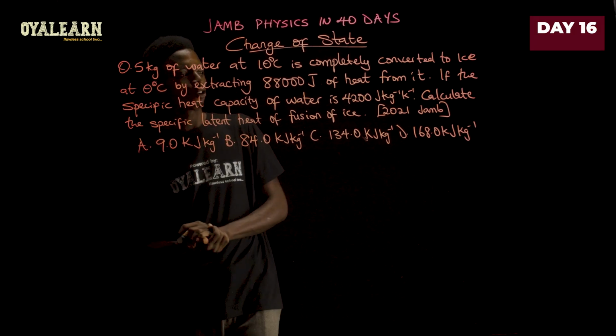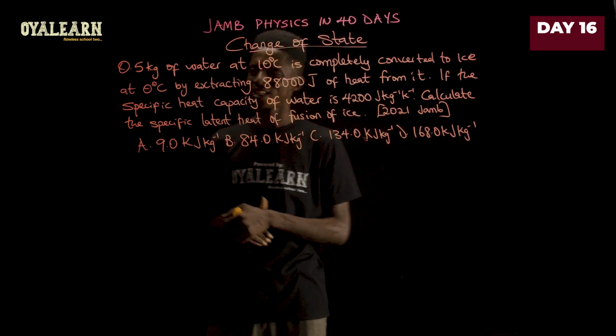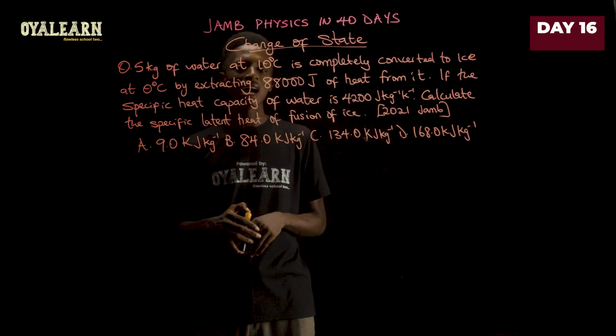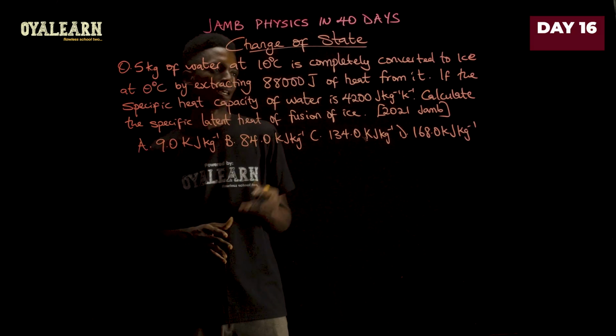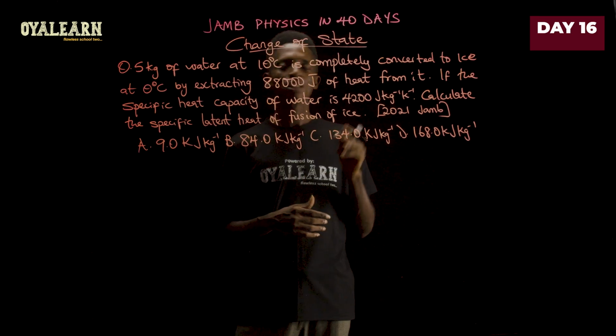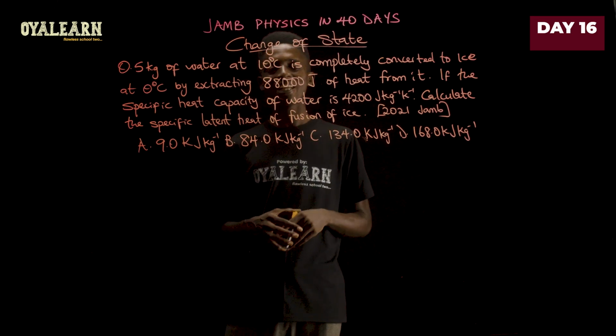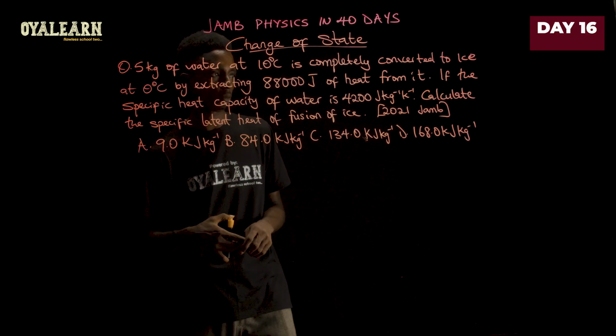This question from the JAMB 2021 says 0.5 kilograms of water at 10 degrees Celsius is completely converted to ice at 0 degrees Celsius by extracting 88,000 joules of heat from it.